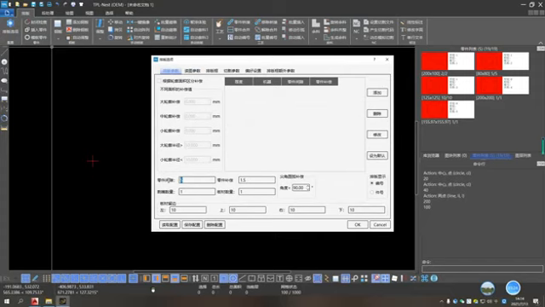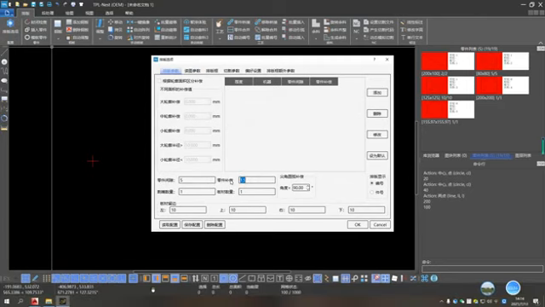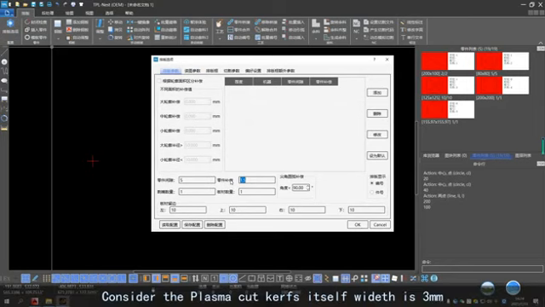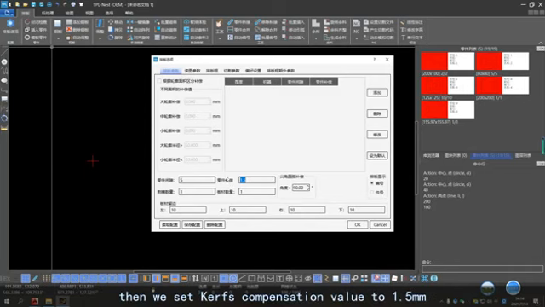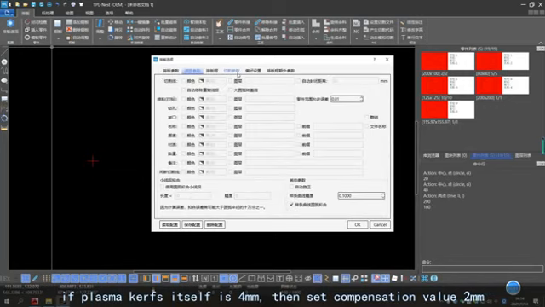Set parts distance. After the parts are arranged, the default distance is 5 millimeters. The compensation value is 1.5. What does this mean? Consider that the plasma cut curve itself is 3 millimeters wide, so half is 1.5. Then we set the curve compensation value to 1.5 millimeters. If the plasma cut curve itself is 4 millimeters, then set the compensation value to 2 millimeters.